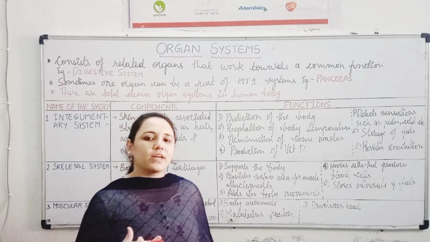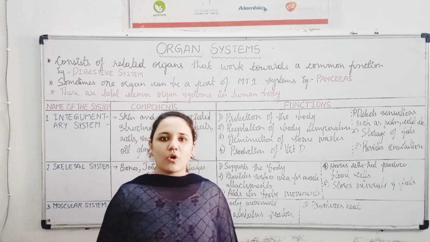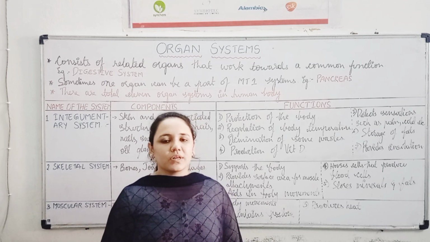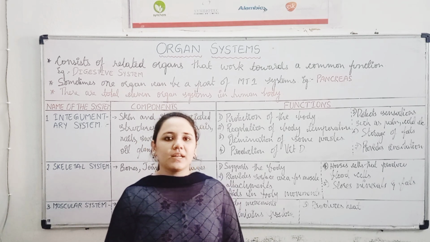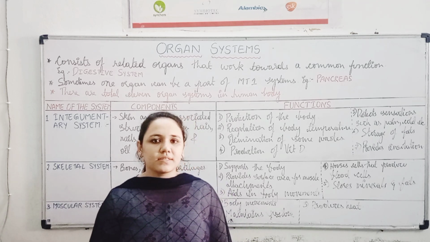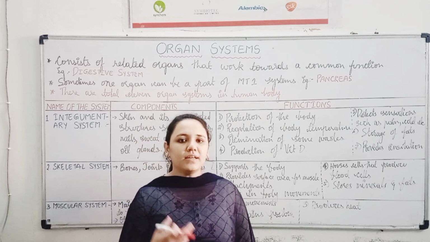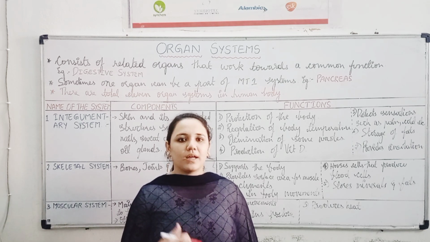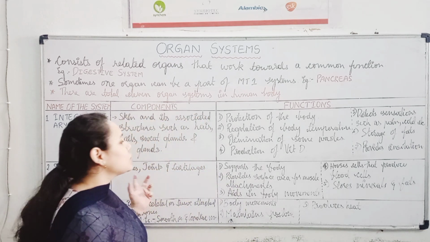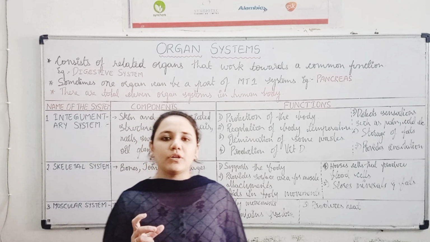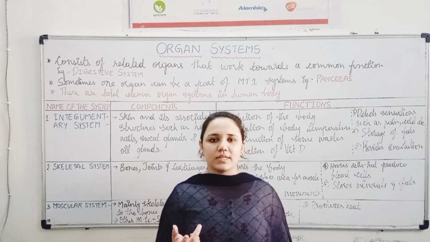So each organ system consists of different organs. Like the digestive system consists of various organs like mouth, salivary glands, esophagus, stomach, small intestine, large intestine, pancreas, etc. Like that, each organ system consists of a different number of organs. So in certain cases, certain organs can be a part of more than one organ system.